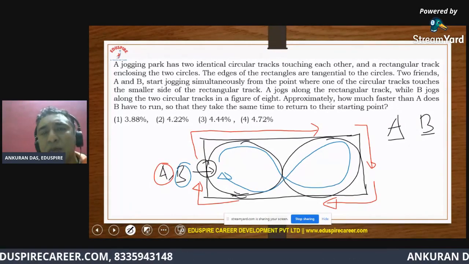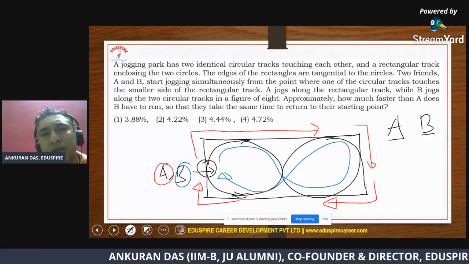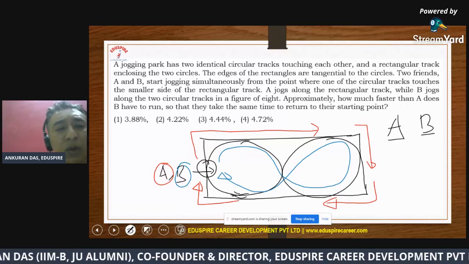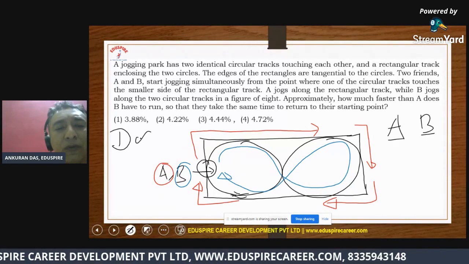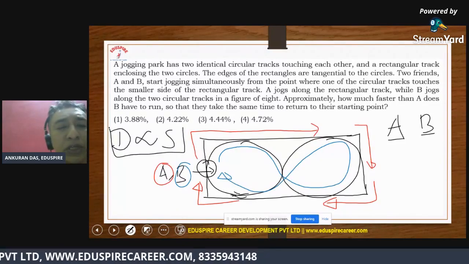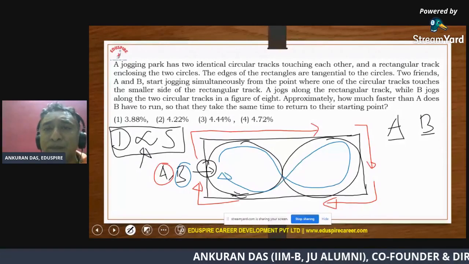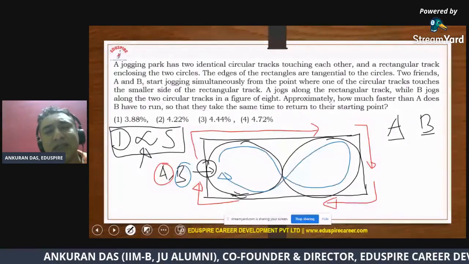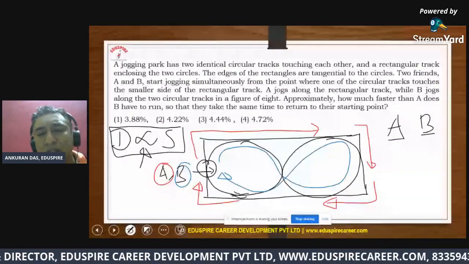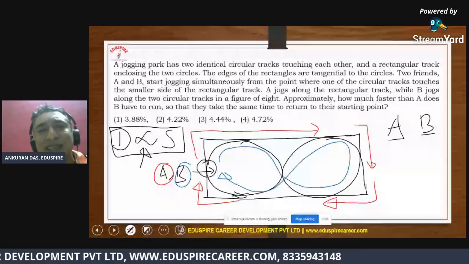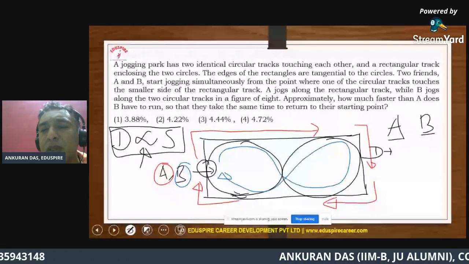So that is where you start solving a time and distance question. Please understand, if the duration of the journey is same, then we can always say distance will be directly proportional to speed. For those who are not very comfortable with this notation, it is basically a notation that denotes variation or proportionality. It means basically the distance ratio will be same as the speed ratio. So as I told you, what will be the distance ratio in this case? How much distance is A covering? Please understand what is the distance of A.